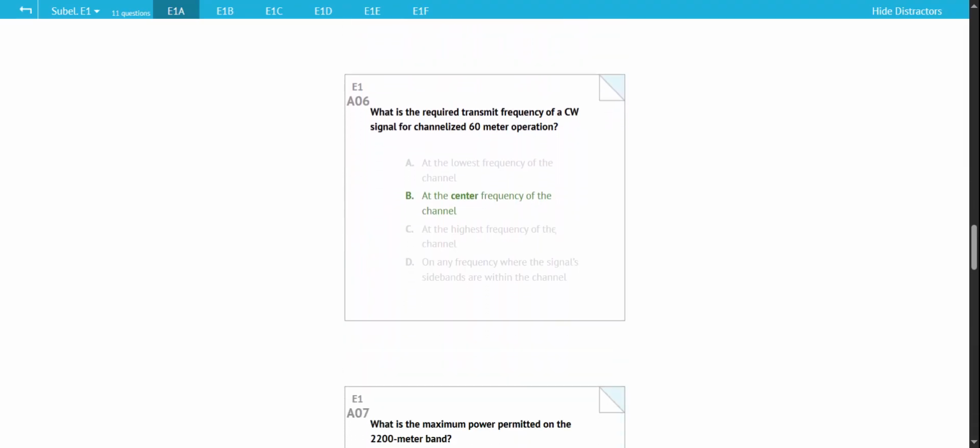E1A06. What is the required transmission frequency of a CW signal for channelized 60 meter operation at the center frequency of the channel?